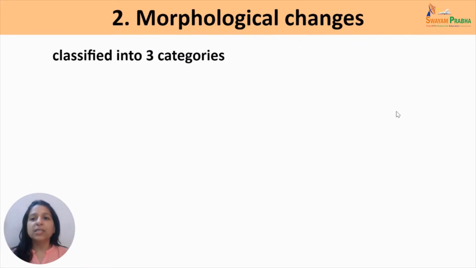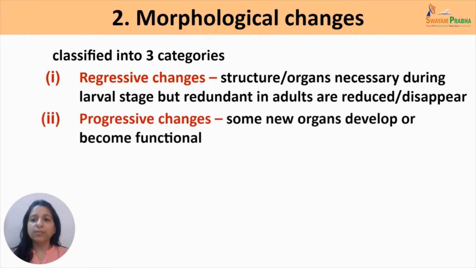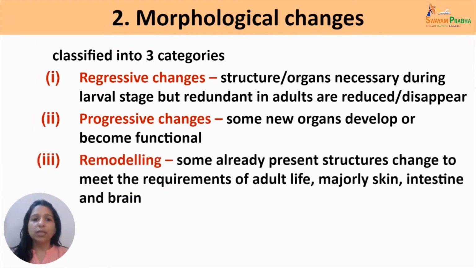Various morphological changes are classified further into three types. The first being the regressive changes, which means that structures or organs which were required during the larval stage but no more required in the adult stage are reduced or disappear. In progressive changes, some new organs develop or become functional in the adult, which were earlier either not present or not functional in the larva. In remodeling, some already present structures change to meet the requirements of adult life, and remodeling changes majorly happen in skin, intestine, and brain.